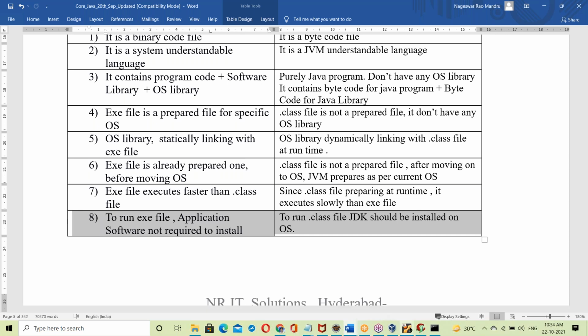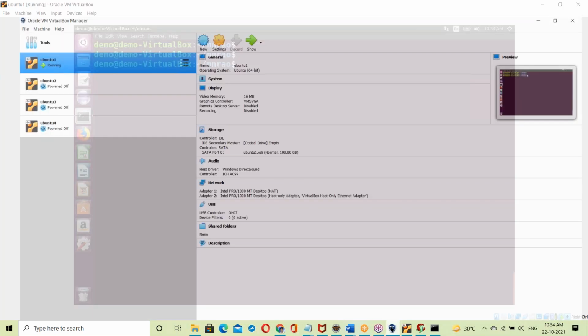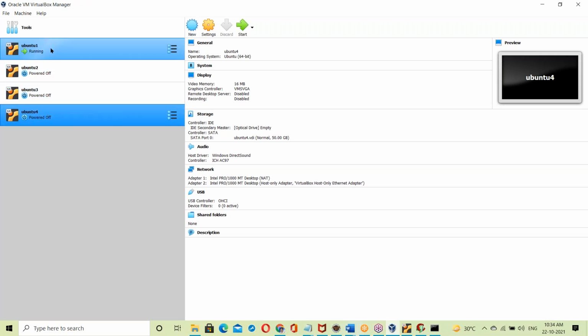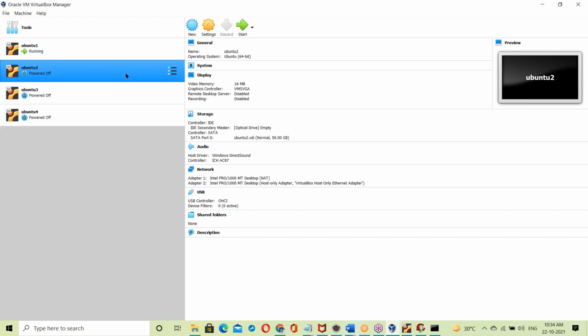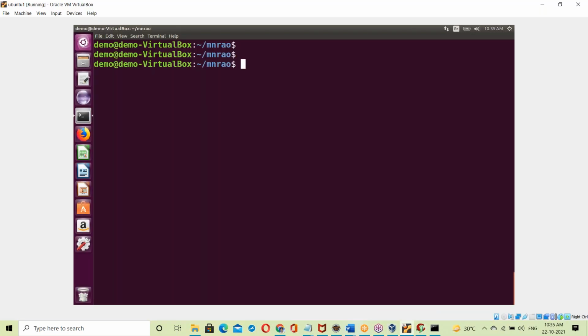Next, see, to run an exe file, for example, suppose there are 4 Linux computers in my system: Linux 1, Linux 2, Linux 3 and Linux 4. The first one is running, then we start the second one. Now in this Linux, the exe file is prepared.